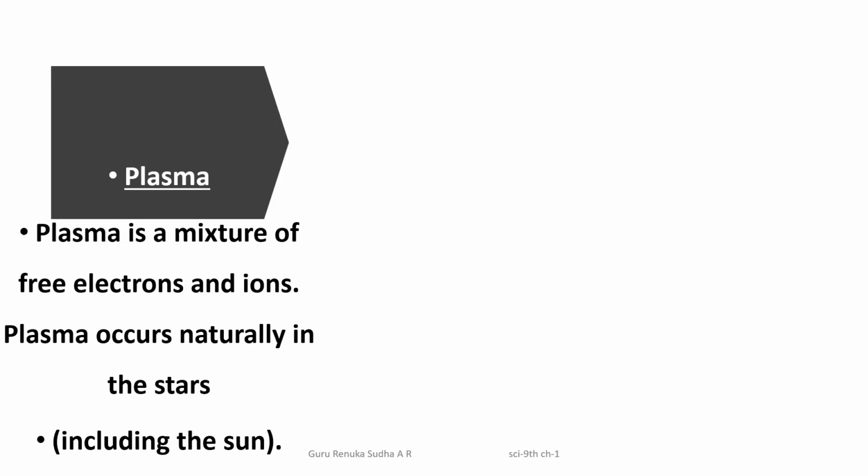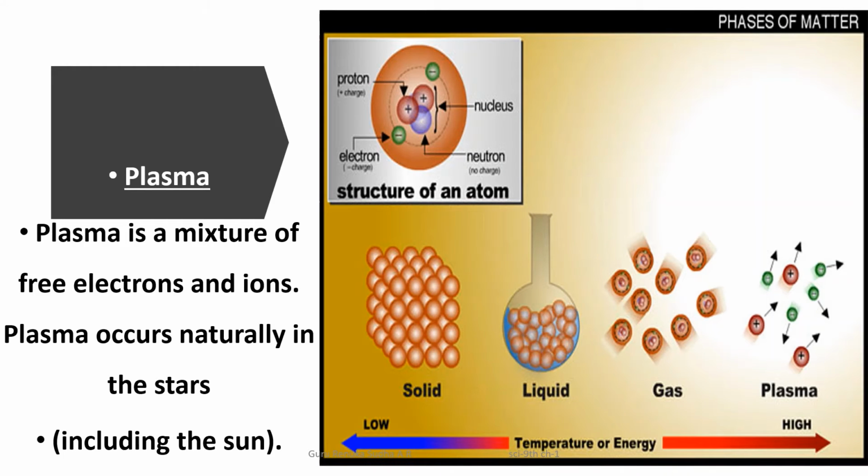Okay, let us study in detail about plasma and also Bose-Einstein condensate. See, next, the fourth state of matter, which you already know, is plasma. Plasma is the mixture of free electrons and ions. That state we can see only in stars, that means in our sun you can see that type of state of matter.